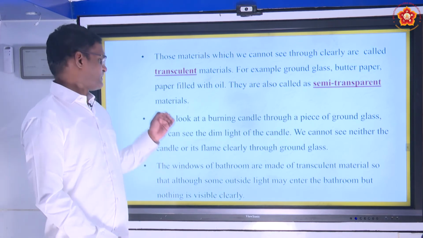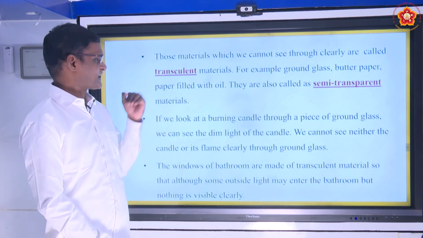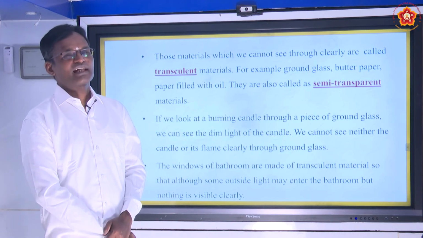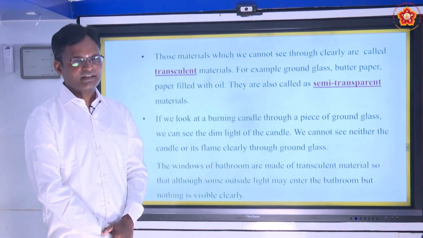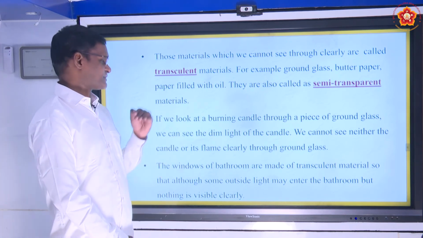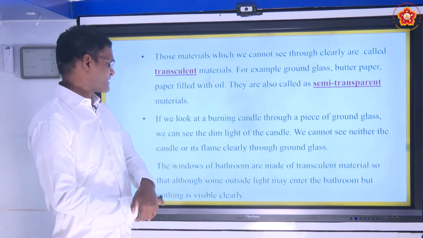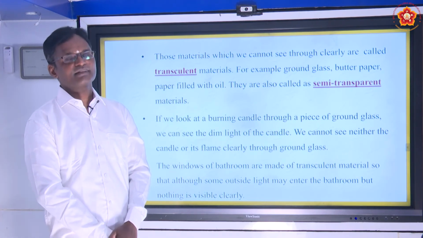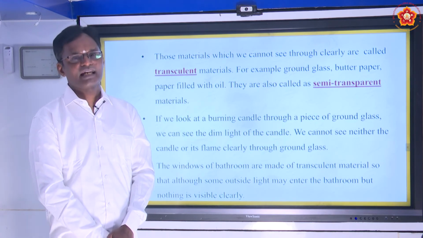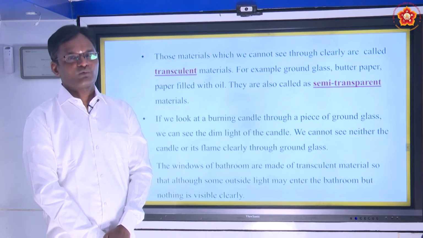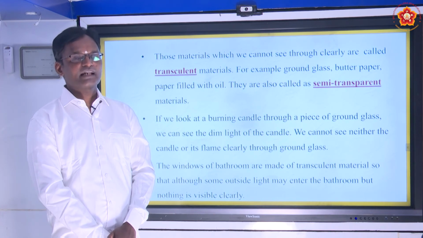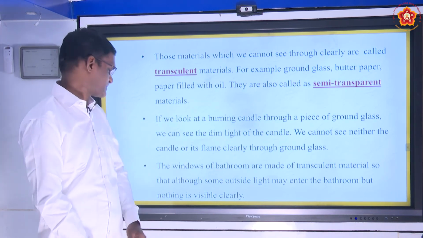Now if you look at a burning candle through ground glass, which is a translucent material, we can see only a dim portion of the light. We can neither see the candle nor its flame clearly, because it doesn't allow the light to pass through it completely. Partially only it will allow. That is why we are not able to see it very clearly, unlike transparent materials.